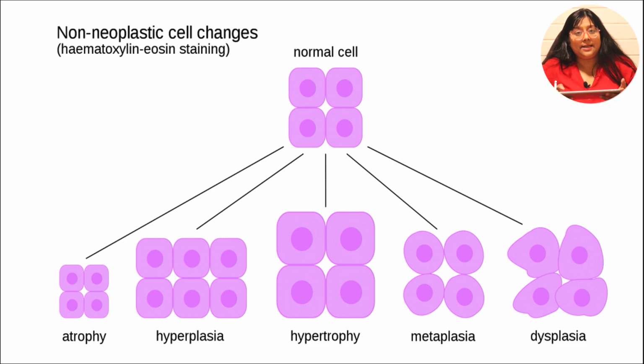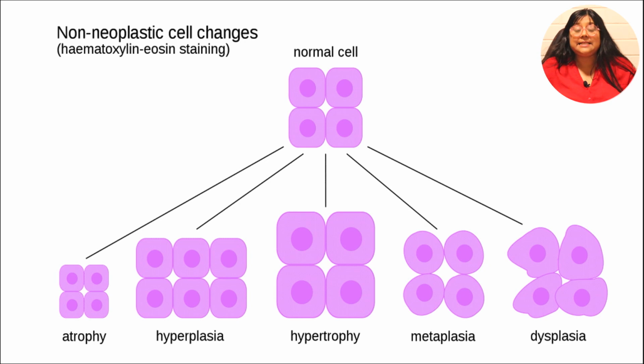Then hyperplasia. In hyperplasia, the cell size remains normal, but there is an increase in the number of cells. Coming to hypertrophy. In hypertrophy, there is increase in the size of the cell. Metaplasia. In metaplasia, there is transformation of a cell from one particular type to another particular type.